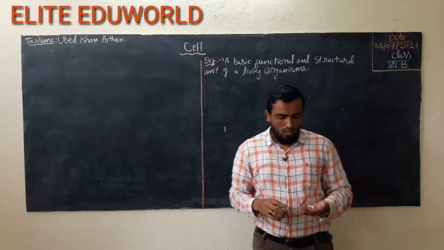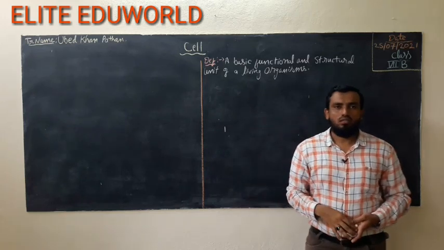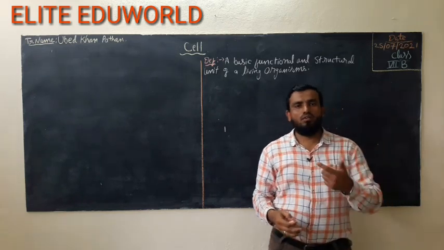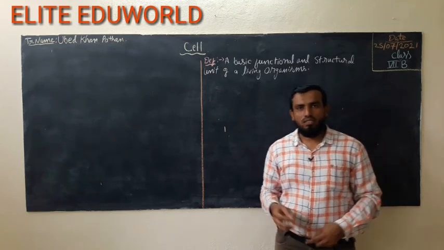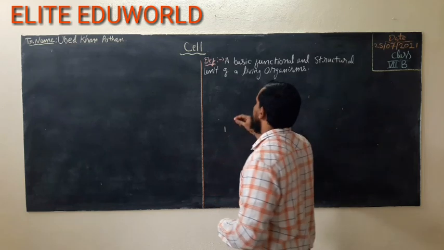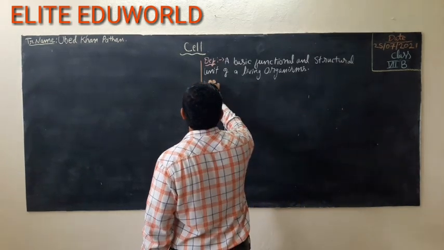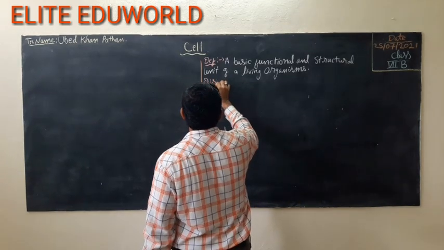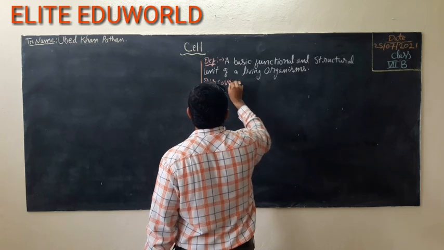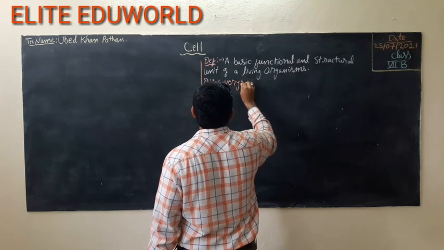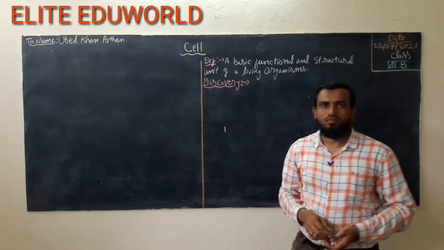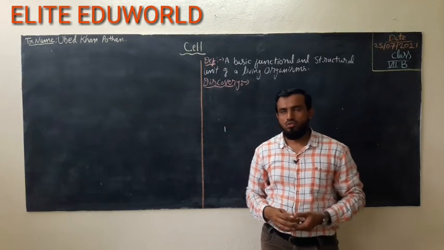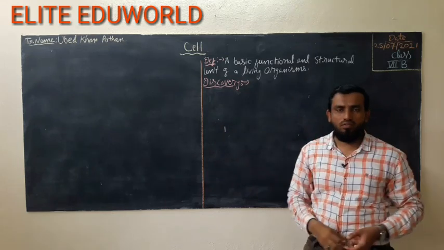Okay student, now let's talk about the history or discovery of the cell. So who discovered the cell? Let's talk about that first. Who discovered the cell very first? Okay student, so we are talking about the discovery of the cell.